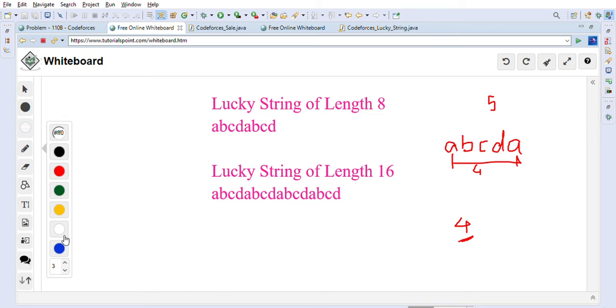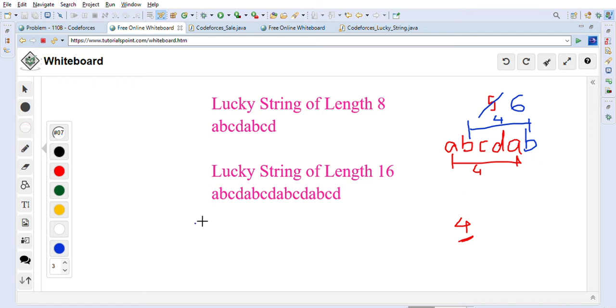For example, if instead of 5 it is 6, then we will just append B here. Now the difference between this B and this B is again 4. We will use this logic to form the lexicographically smallest lucky string, and this will make sure that we always get a difference of 4.